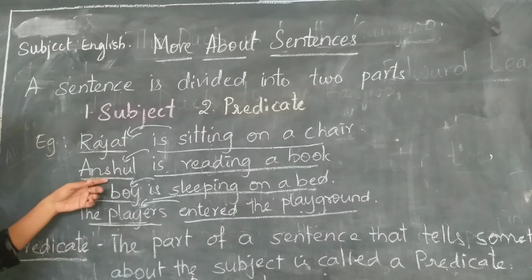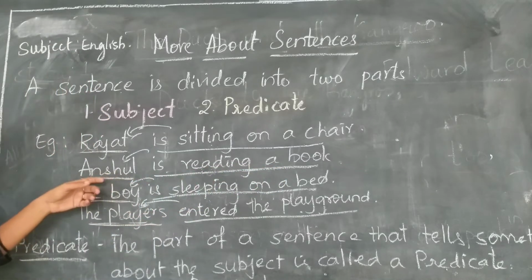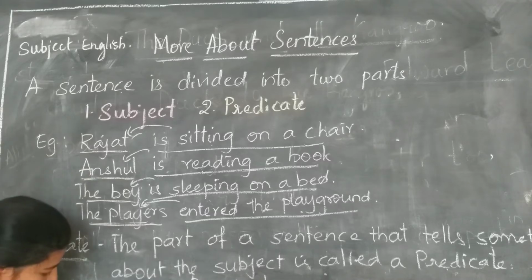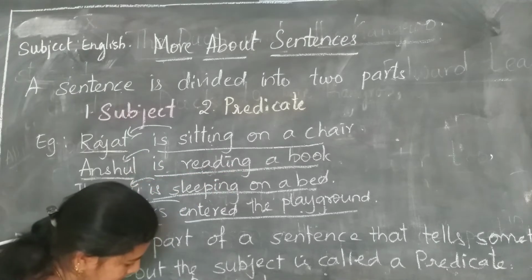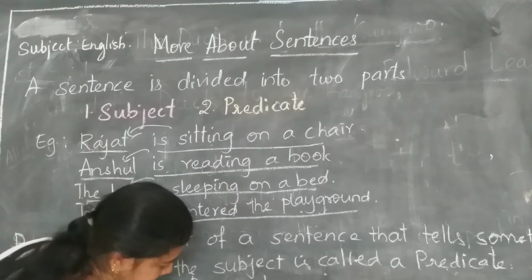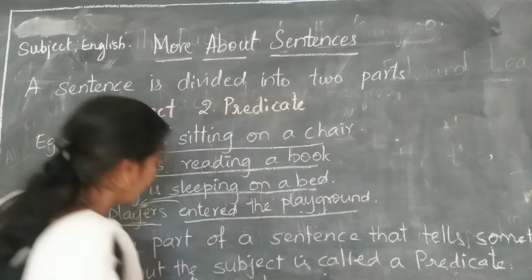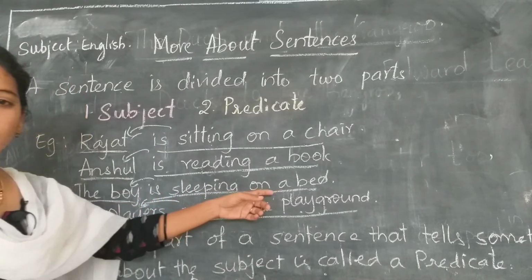And if we take the second example, Anshul is reading a book. So in this particular sentence we are talking about Anshul. So Anshul is the subject here. He is reading a book is a predicate. If we take the third example, the boy is sleeping on a bed.